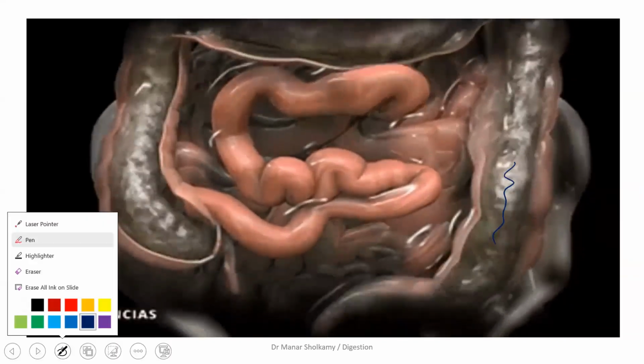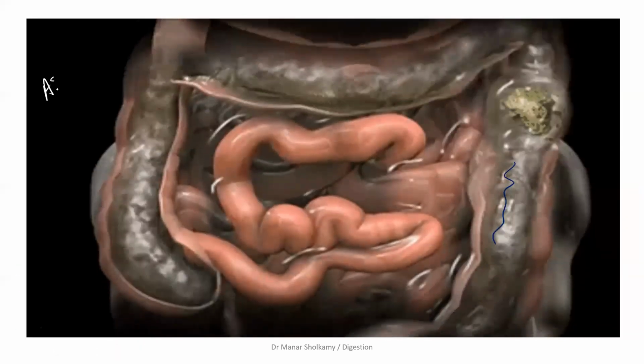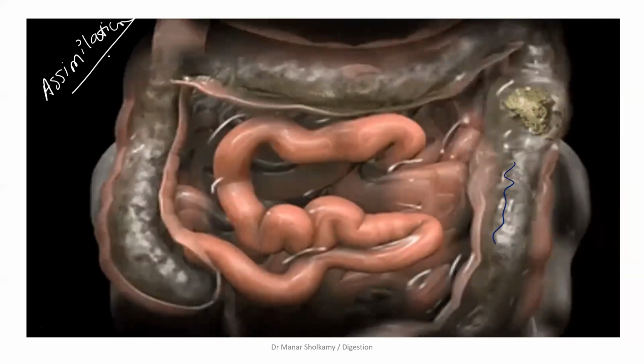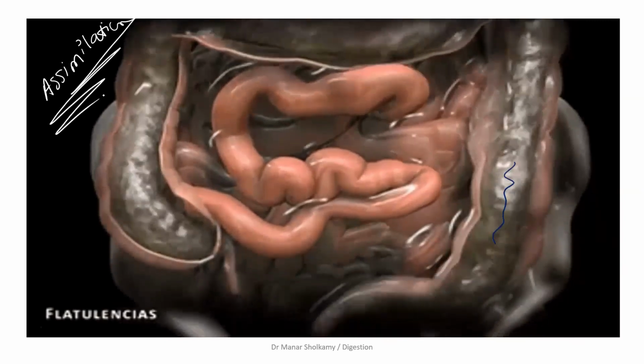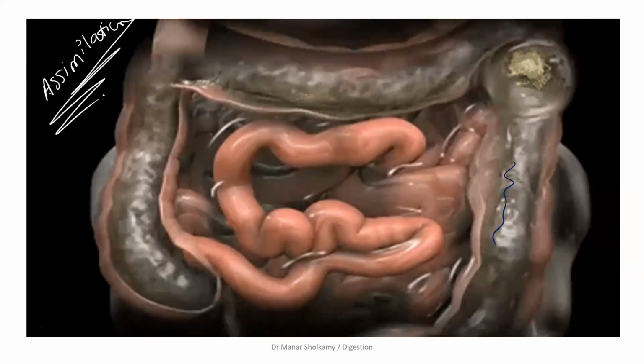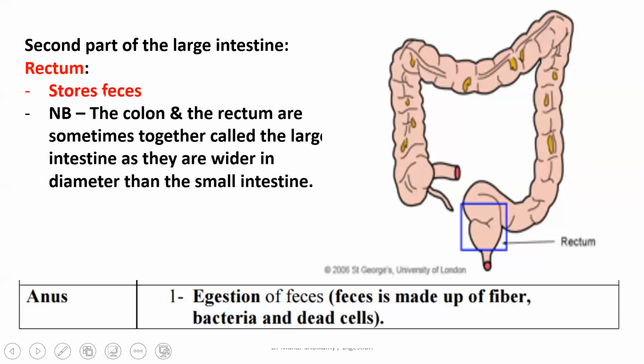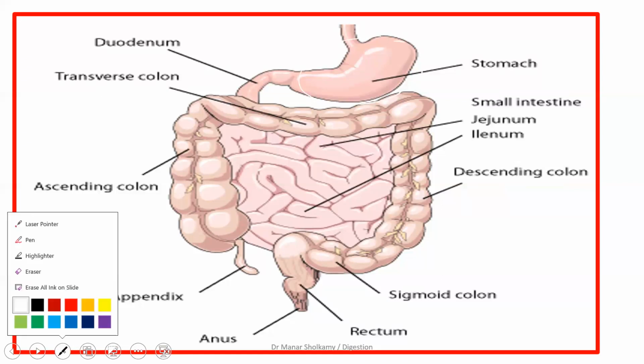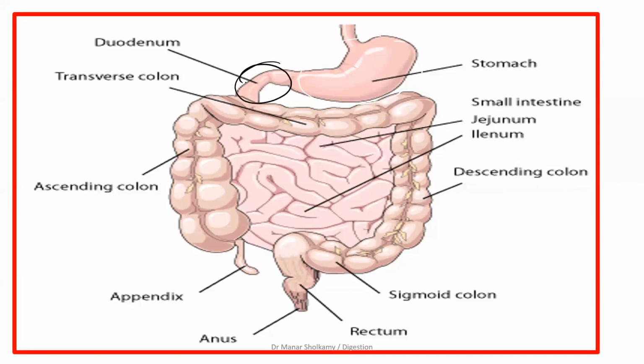What is the word assimilation? What does assimilation mean? When the food becomes part of the cell. Yes, when the food enters the cell and becomes part of the cell. Very good. Okay. The labeling is very important. You have this picture in your notes because it's nicely labeled here, showing you the stomach, the duodenum. The duodenum is the first part of the small intestine that will receive the small intestine, the large intestine. This is the rectum here and the anus.